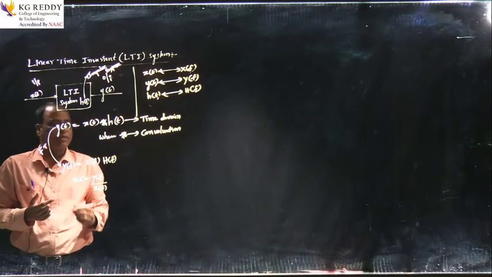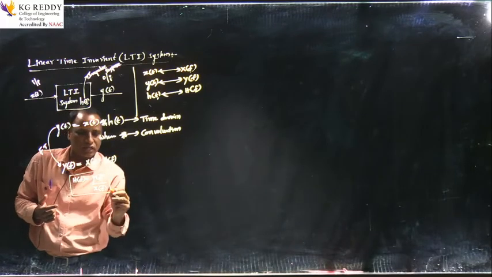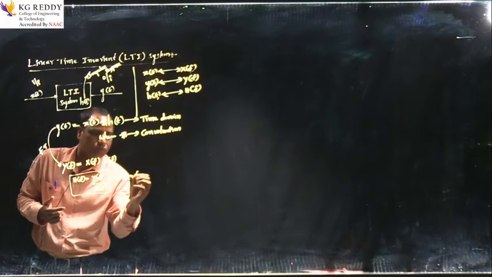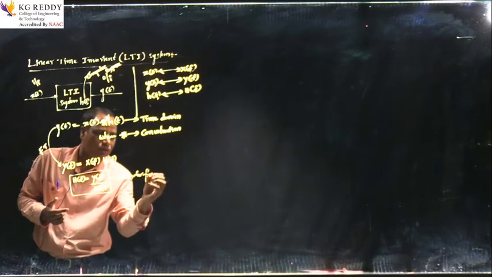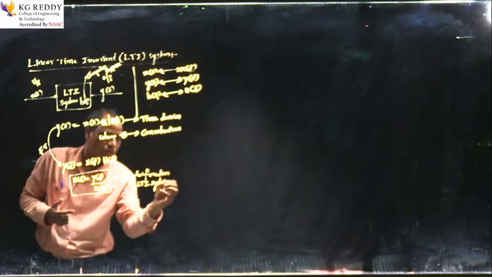This is generally considered as the transfer function of the LTI system.